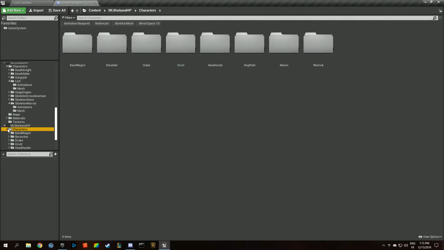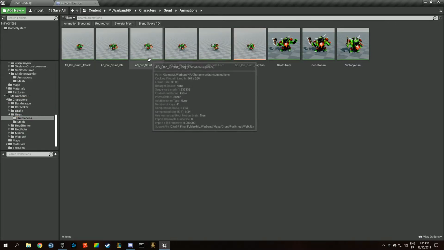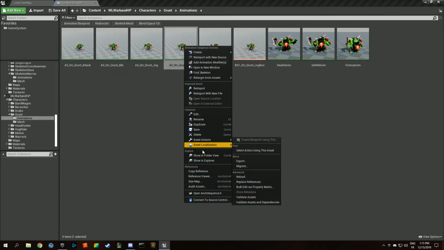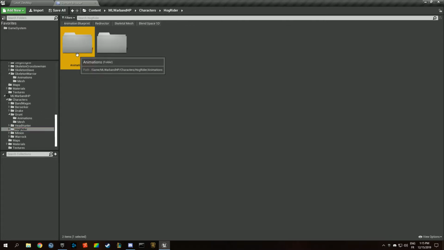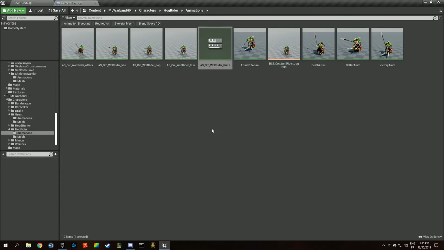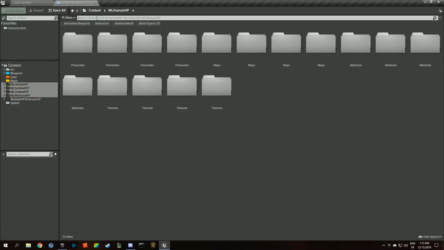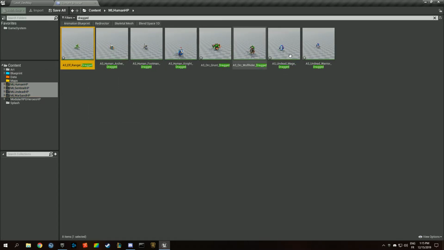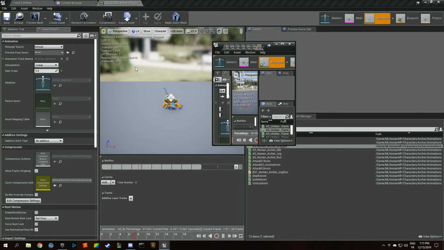For the warband, the same thing. So the grunt, jog run, duplicate that one, like this. The wolf rider, duplicate that one. We're fine with this. We're going to close them down to minimize them, and we're going to look for dragged. We're going to open them all up like this.